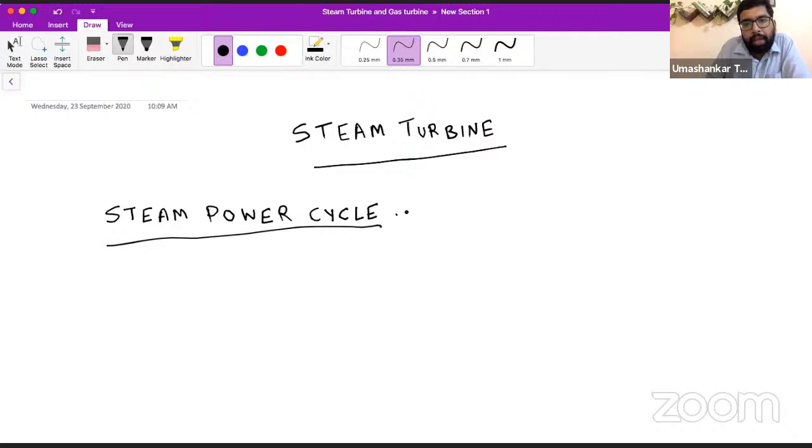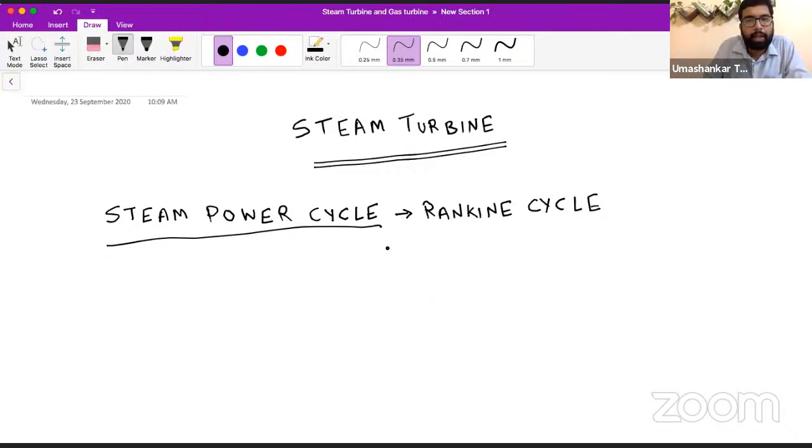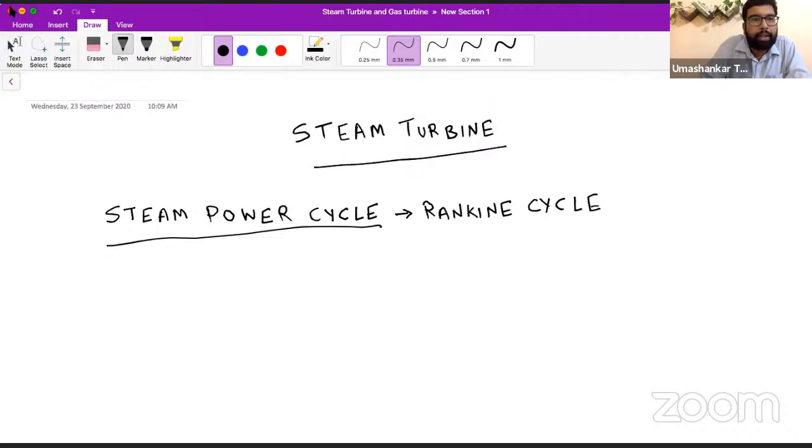Where we have studied the Rankine cycle. Okay. So what we have studied in the Rankine cycle? Can you tell me that? What we have studied in the Rankine cycle?